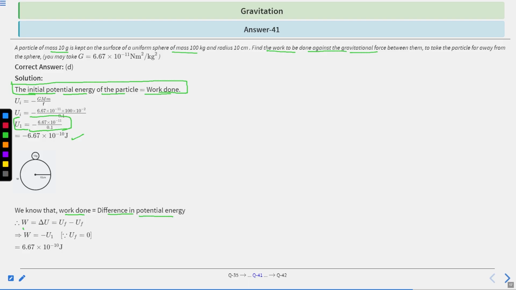So the change in potential energy is equal to work done: W equals delta U. Here delta U represents the change in potential energy, which is final minus initial. So W equals minus Ui, since the final energy Uf is 0. So W equals minus Ui, which is 6.67 into 10 raised to the power minus 10 joule. Joule is the unit of work done.